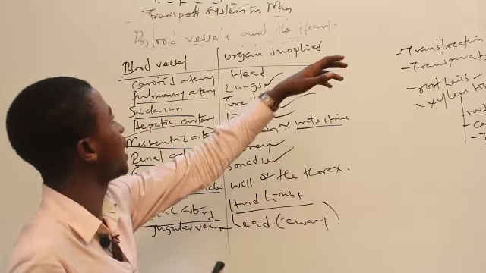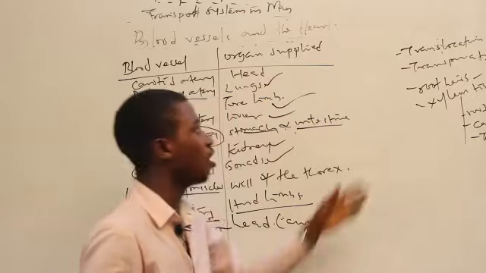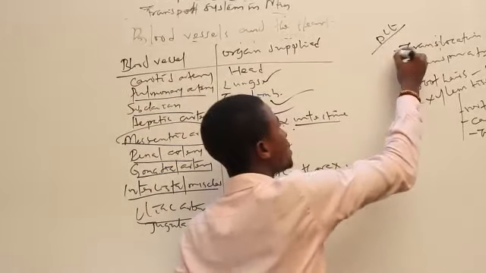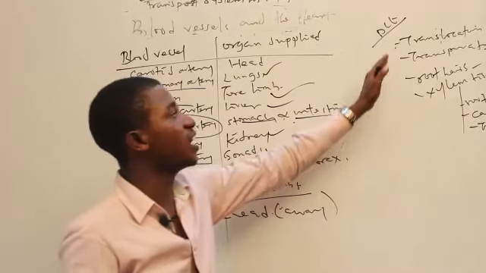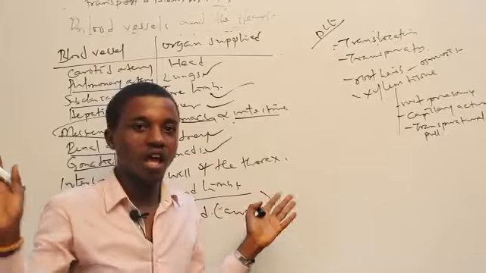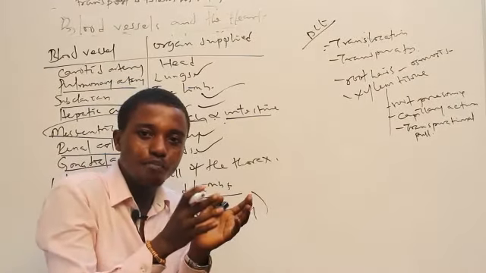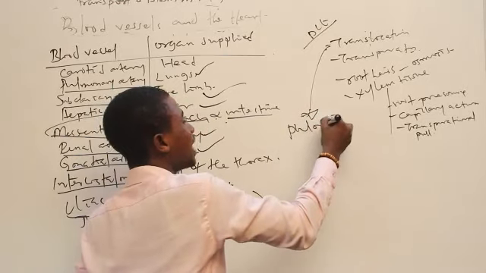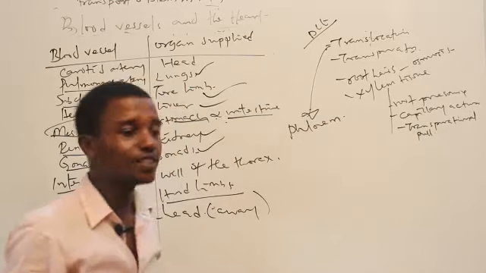So now we're going to be looking at transport system in plants. What is translocation? These are the various processes for plants. Translocation simply means the movement of food from where they are produced to where they are needed. How is translocation achieved? It is achieved through the action of the phloem.